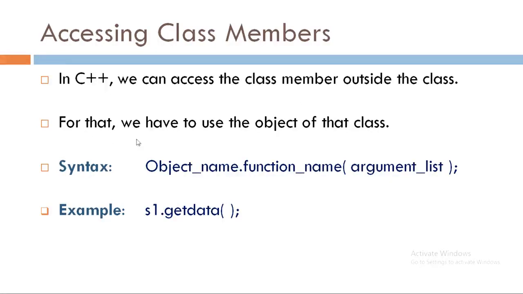For that we have to use the object of the class. The syntax to access a public member of a class is object name dot function name and then the argument list. That means if I have specified the getdata function as a public member function of a class, then I can access that function using the object name S1, then dot and then the function name.